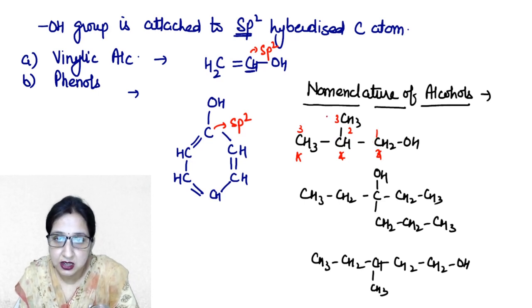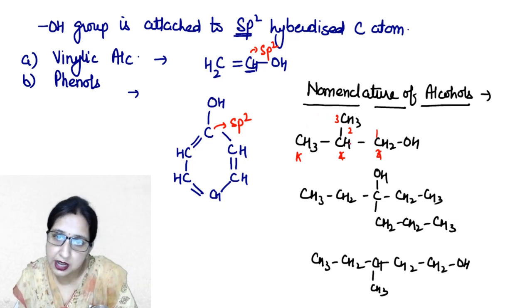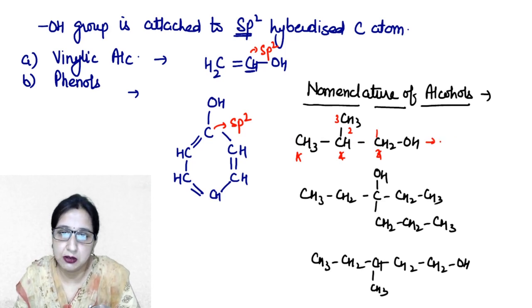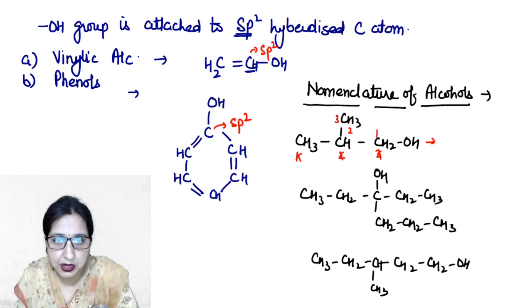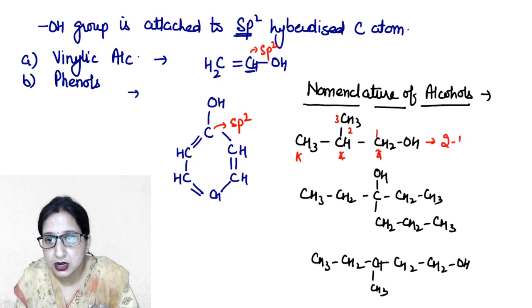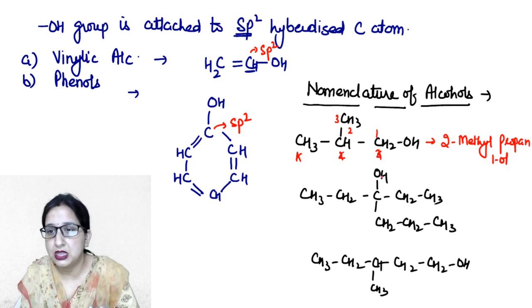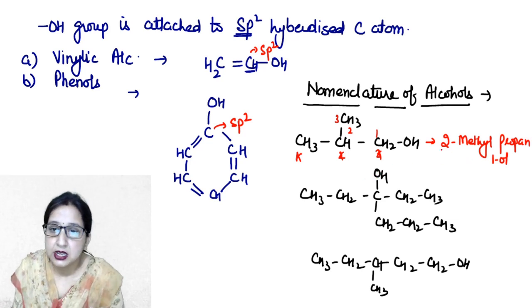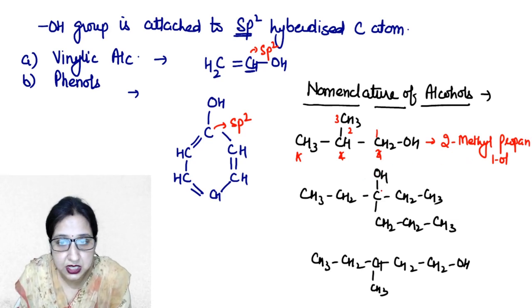Clear बच्चे? For example, I am adopting this manner. ठीक है? Or we can also take this 1, 2, 3. So now its name will be, to the second carbon there is one methyl group. So its name will be 2-methyl propane 1 ol. 2-methyl propane 1 ol. Clear बच्चे? Next, now come to, we should consider this carbon.